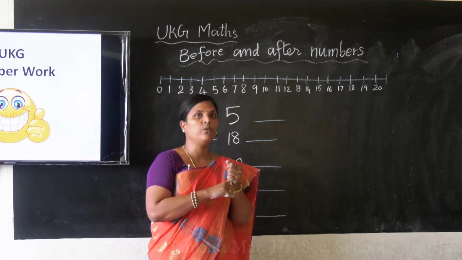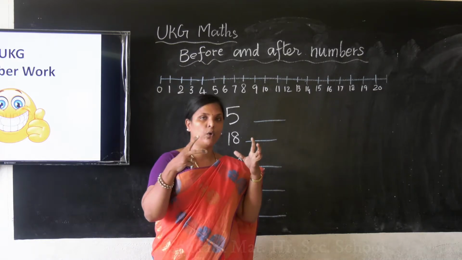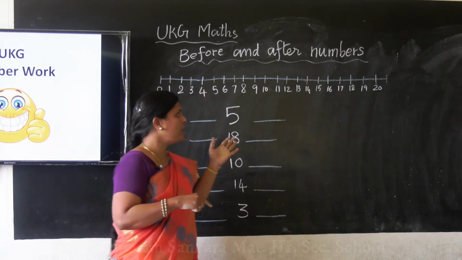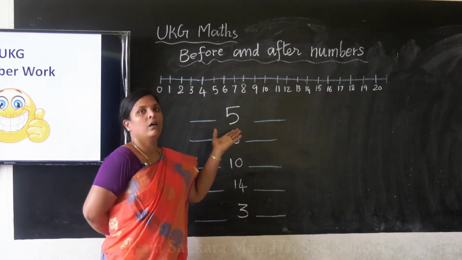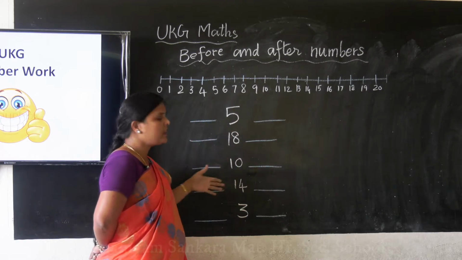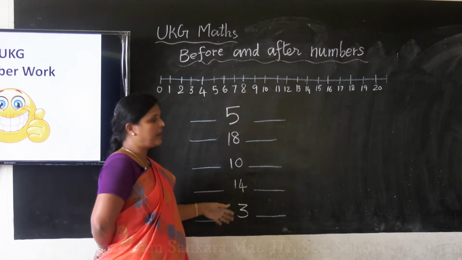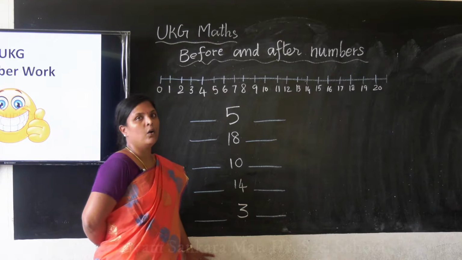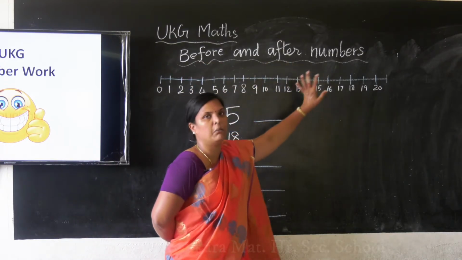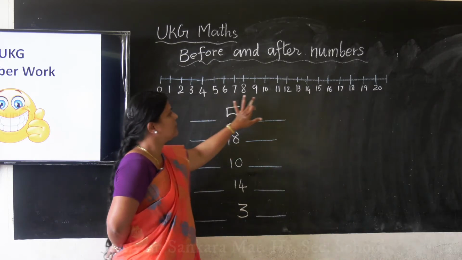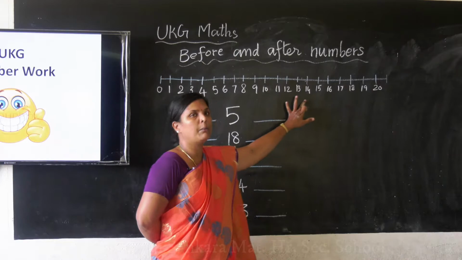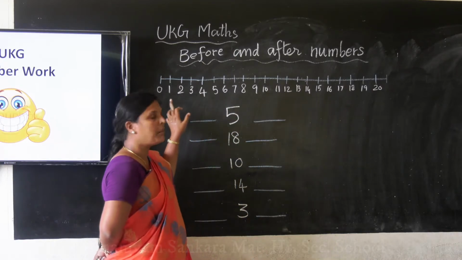We learnt only the before number, only the after number, only the between numbers. So now we are going to join before and after numbers together, and we are going to learn a new thing. Okay ma? What is this? You all know what is this? This is a number line. Shall we read the number line?